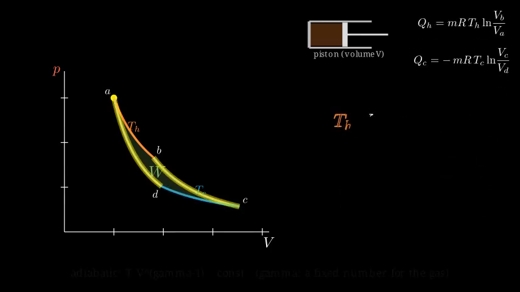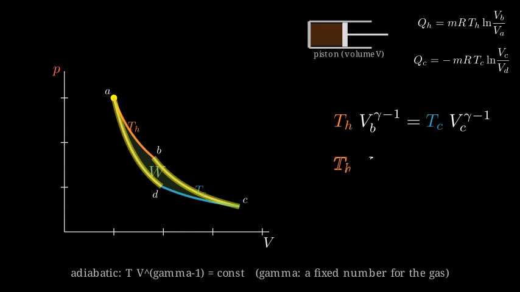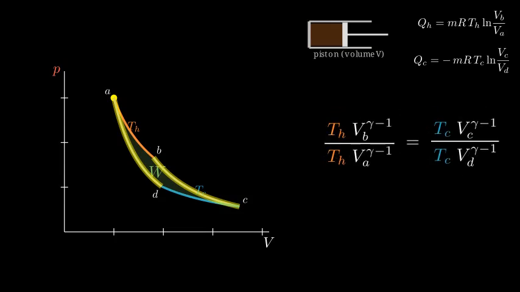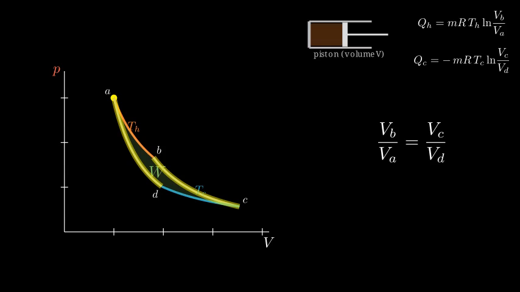The two slanted legs are adiabatic, no heat, and obey T times V to the gamma minus 1 is constant. Gamma is just a fixed number for the gas, from the perfect gas chapter. Write that for each slanted leg. Now divide the first by the second. The two THs cancel, the two TCs cancel, the powers cancel, and out drops a clean fact: the two volume ratios are exactly equal.